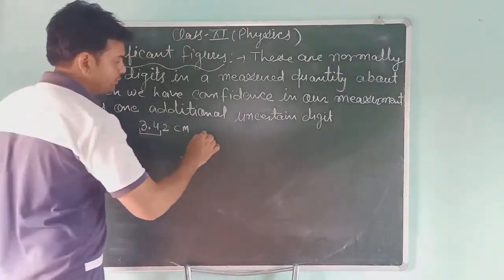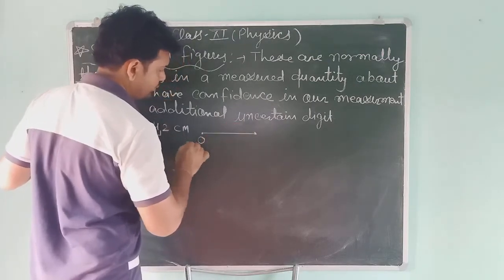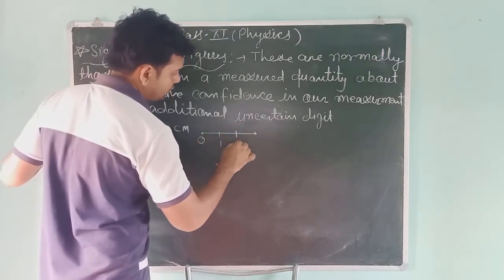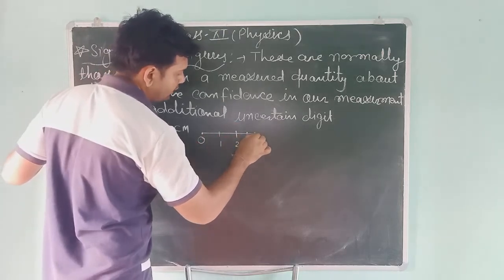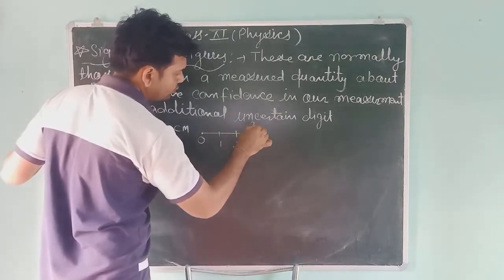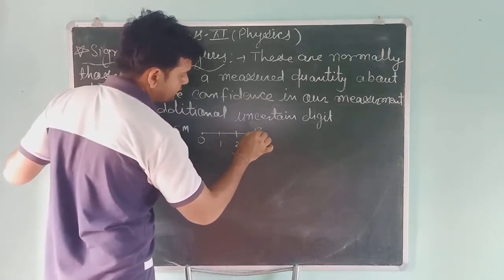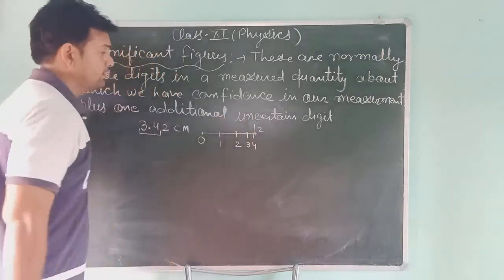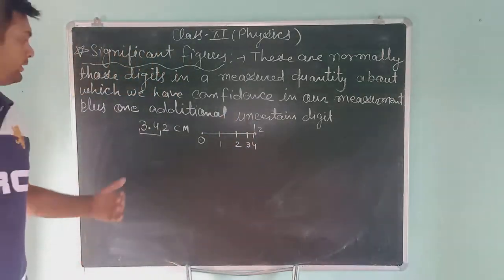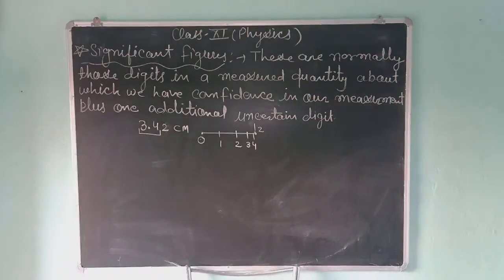Suppose that you are measuring this length, and here is 0 and 1, 2, 3, and 4. In measurement, you can take 2 and you can also take 3.